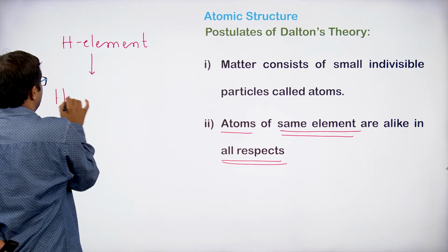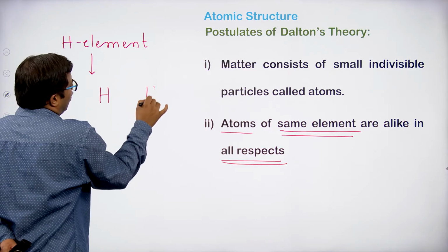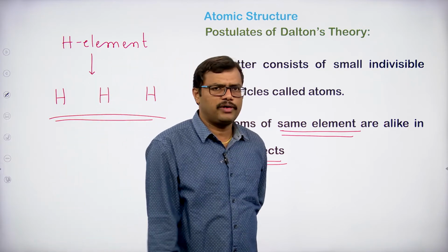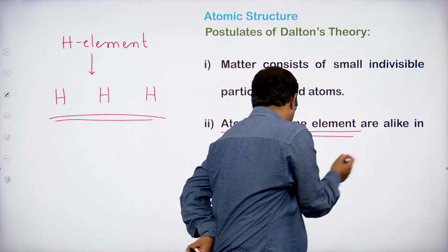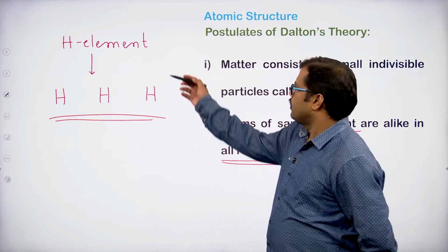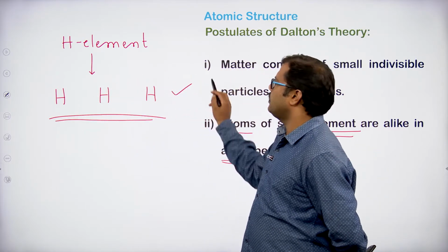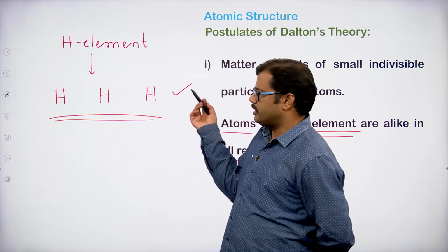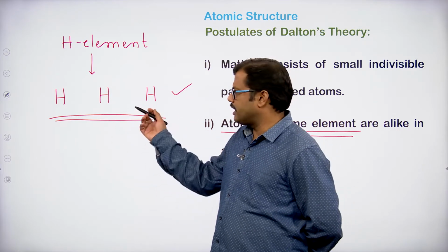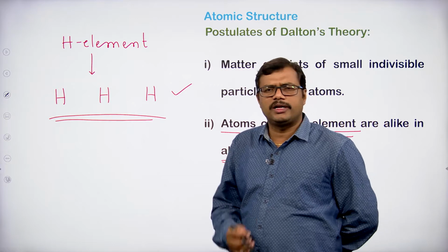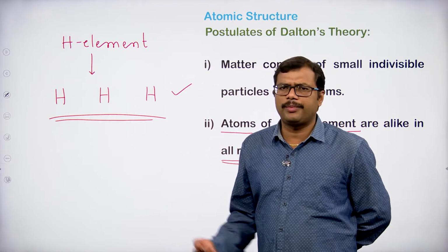All the atoms of hydrogen are alike in all respects. When you look at their mass, they are the same; their shape and size are the same; they exhibit the same kind of properties, whether physical or chemical.